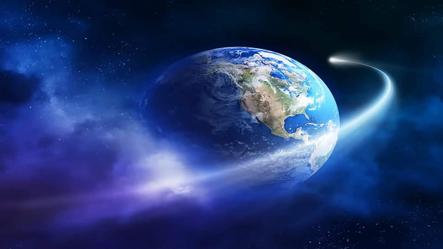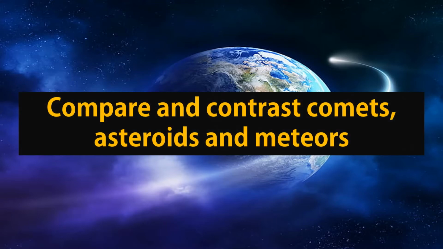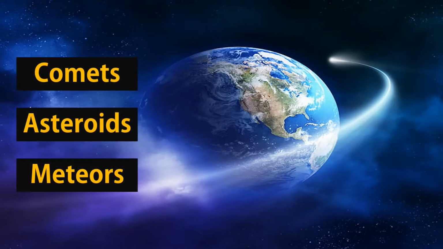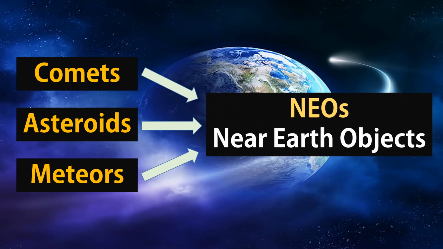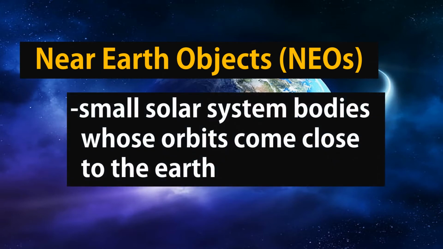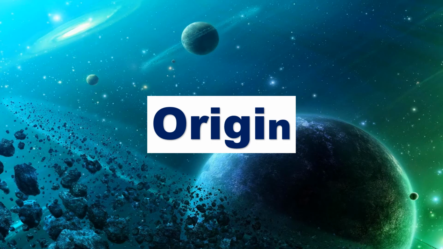In this video, we are going to compare and contrast comets, asteroids, and meteors. Comets, asteroids, and meteors are NEOs, or near-Earth objects. Near-Earth objects, or NEOs, are small solar system bodies whose orbits come close to the Earth. Now, let us compare and contrast those NEOs. Let us begin with their origin.